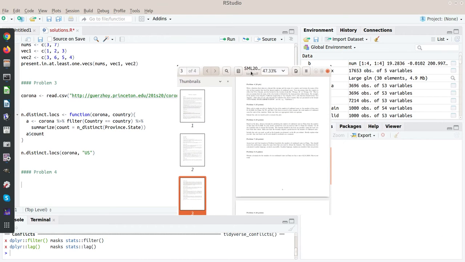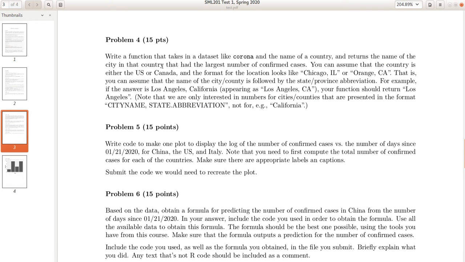Okay, so in this video I'm going to be working on problem 4 from the first test in spring 2020. So our goal here is to get the city or county, so Orange County also counts, that had the largest number of confirmed cases. And that would be in the country that's either the US or Canada, so you can assume that cities are written like this, like for example Chicago, Illinois.